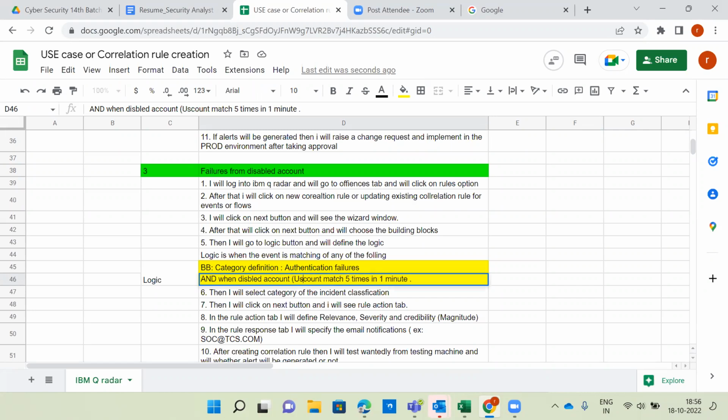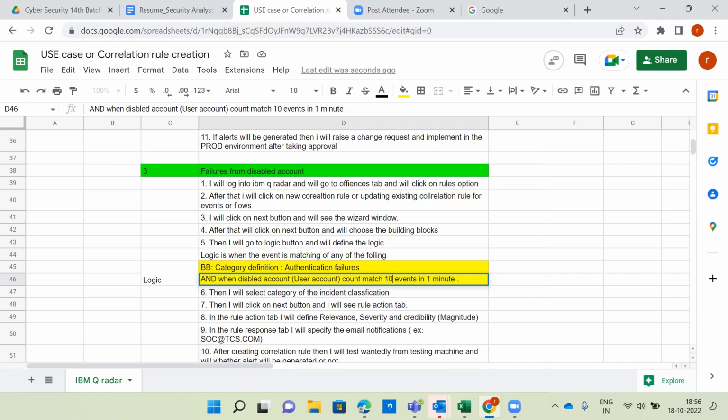So here, user account, that count matches 5 times in 1 minute. Meaning 5 events, not 5 times. So from a disabled account, that count is matching 5 events in a 1 minute time period. If you want, you can change it to 10 also, that's fine.